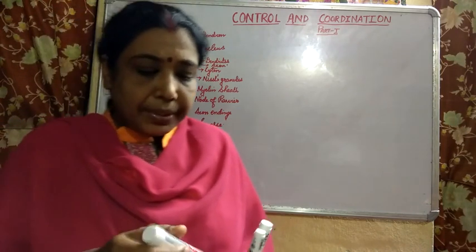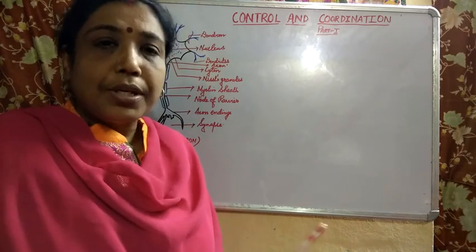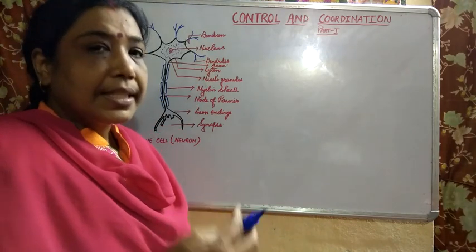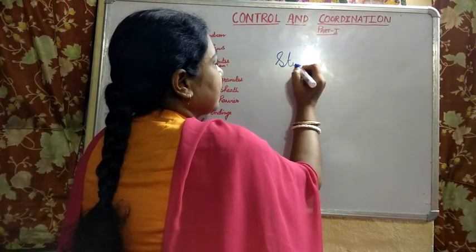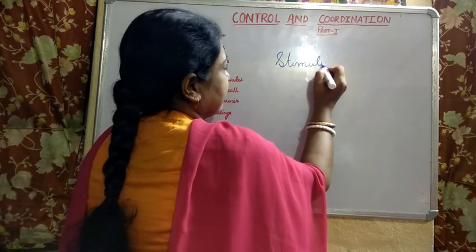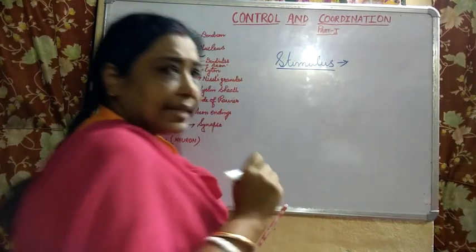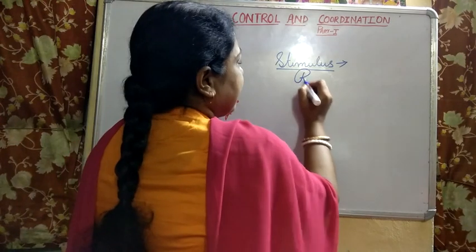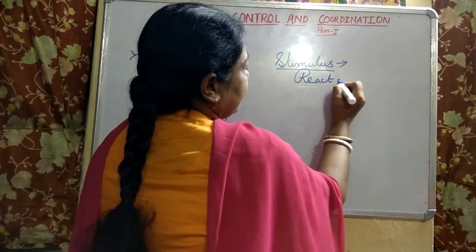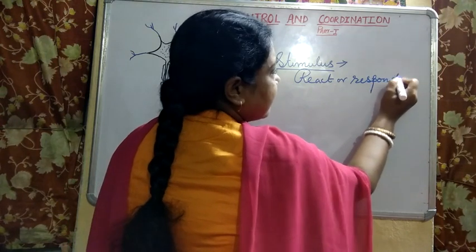But before going into the neuron, I would like to mention two things to you all. First is the stimulus. What is stimulus? Anything which causes you to react or respond is known as stimulus.